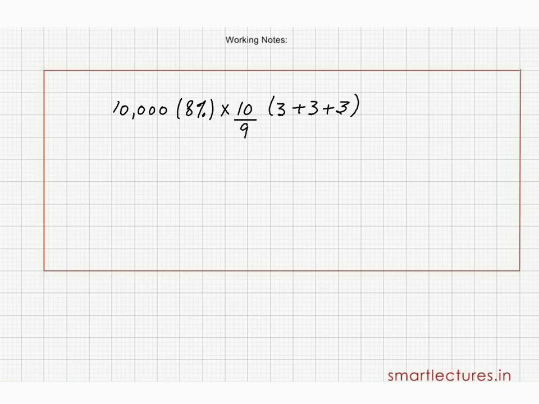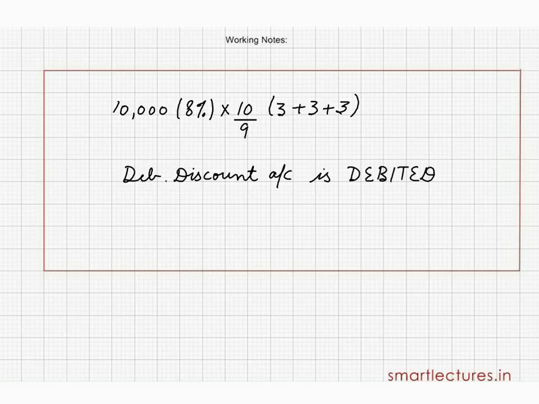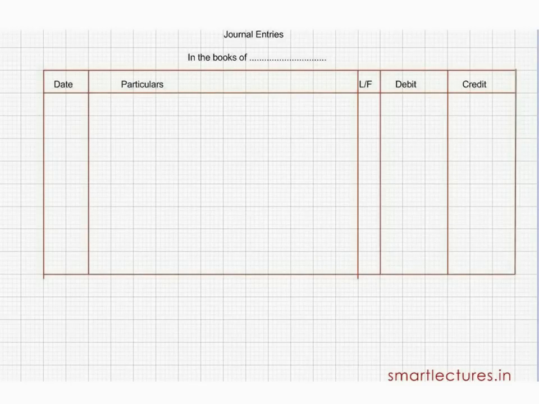So like issue of shares, debenture discount account will be debited, and it is always debited at the time of allotment and transfer entry. Be careful. This discount is a loss for the company. No doubt it's a gain for the debenture holders. So I'm going to pass journal entries only for allotment.